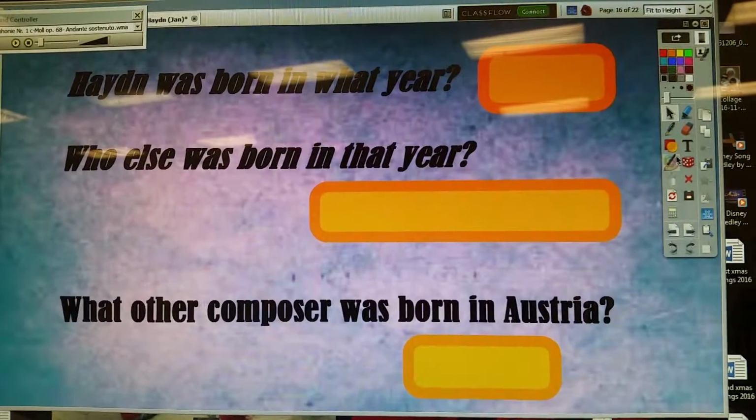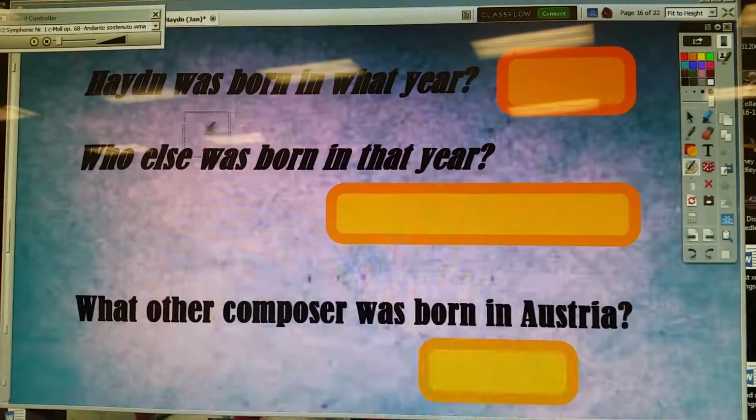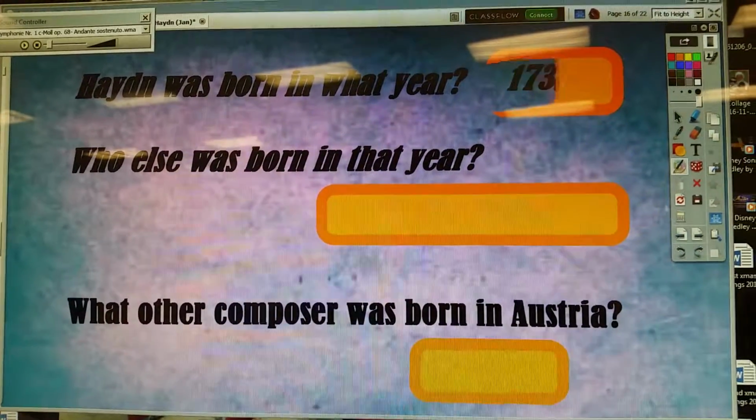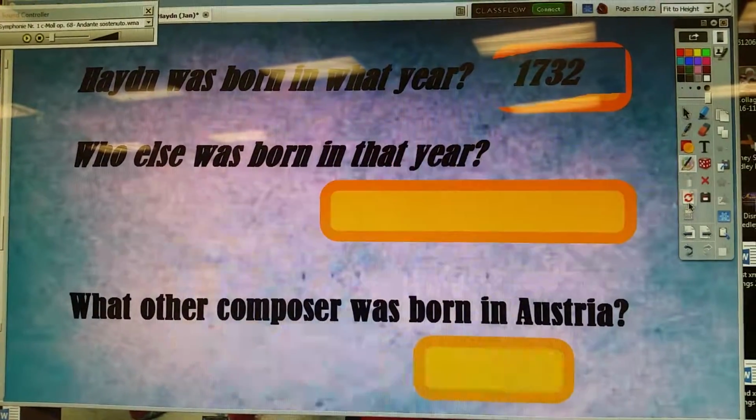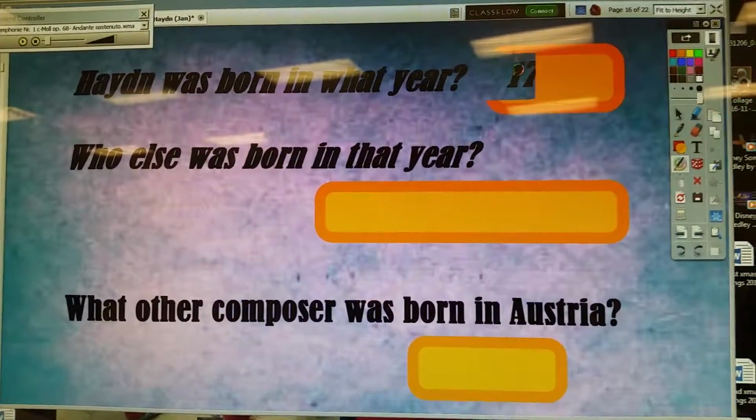So you need to go to this little magic eraser guy over here. See the magic eraser? We click on him. So you have kids raise their hand. Haydn was born in what year? And you can erase. A lot of times reset. If they get like the 1700s but they don't know the next number, you can slowly erase.